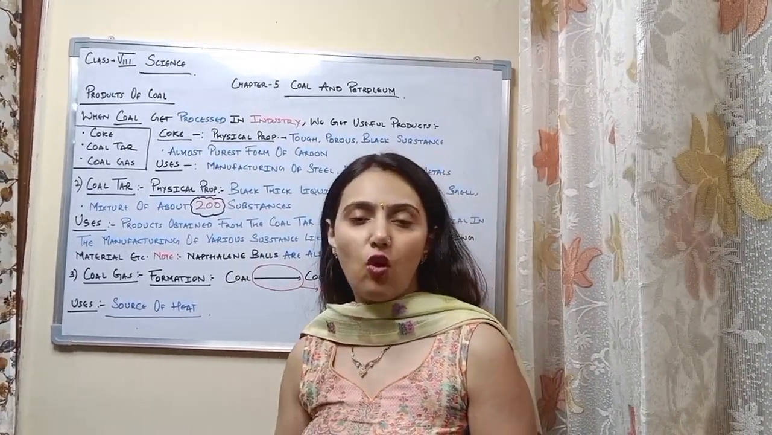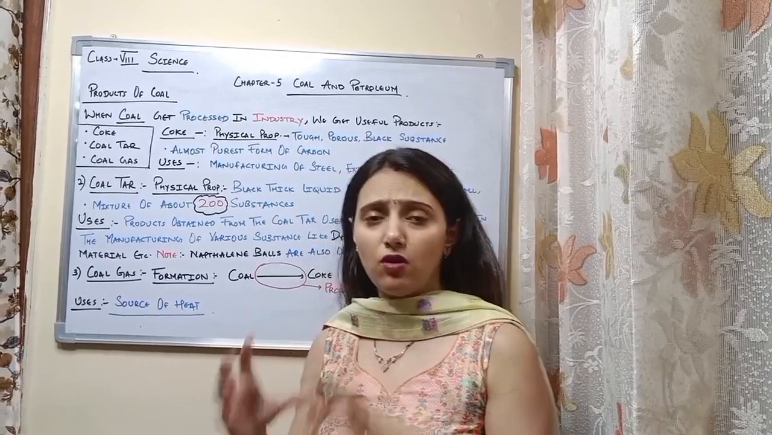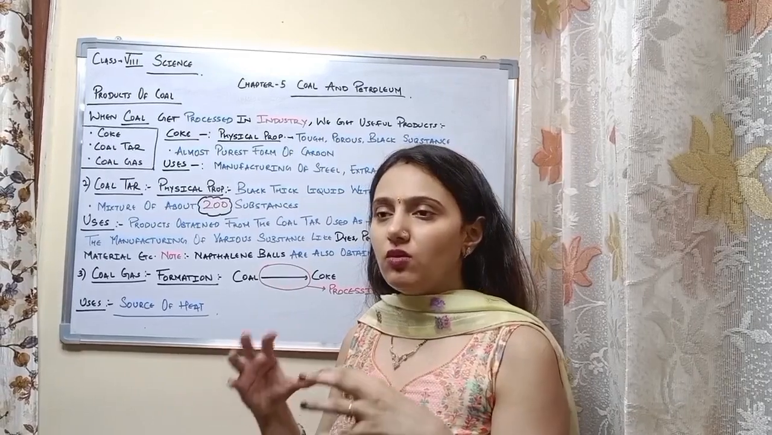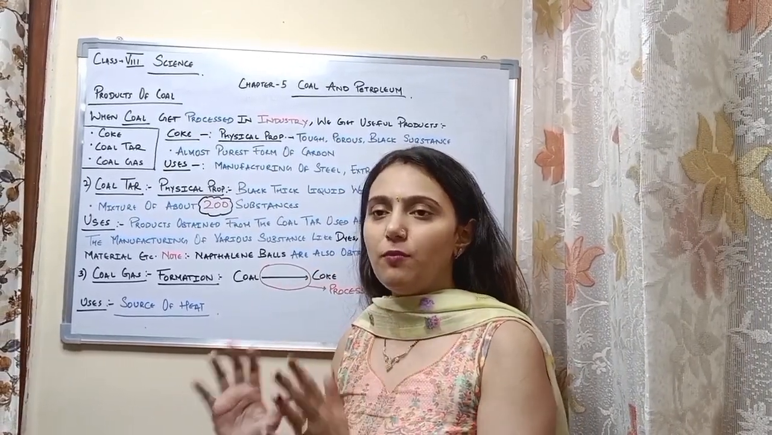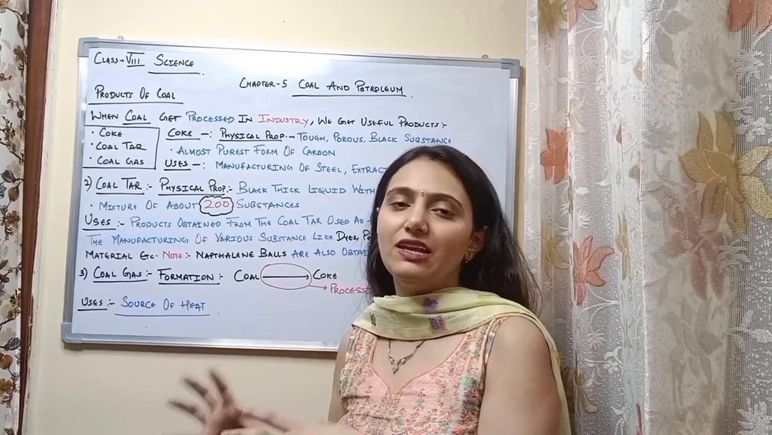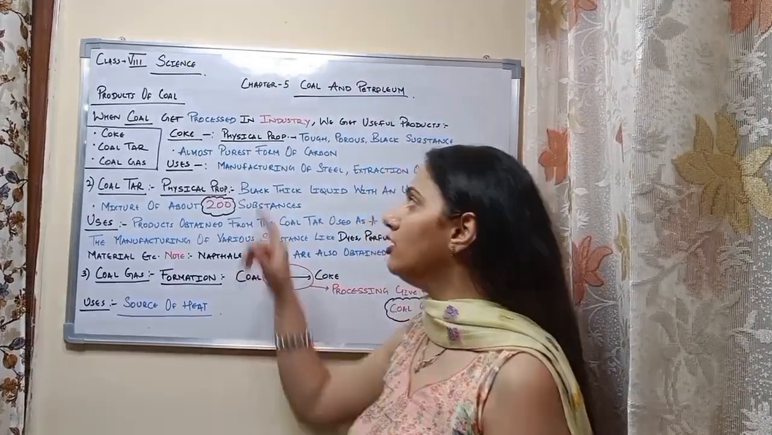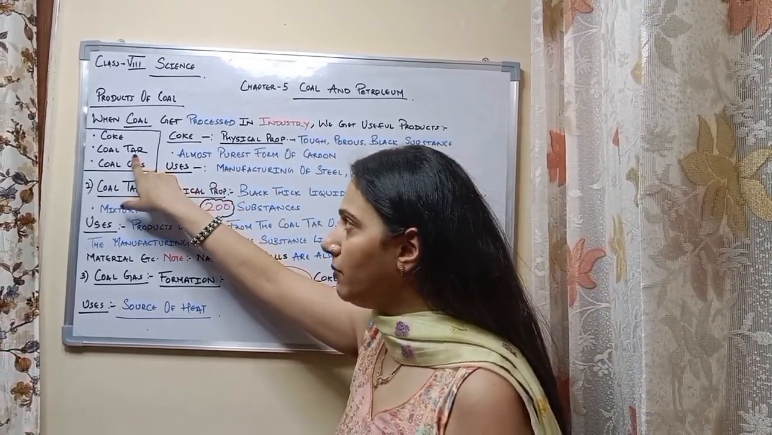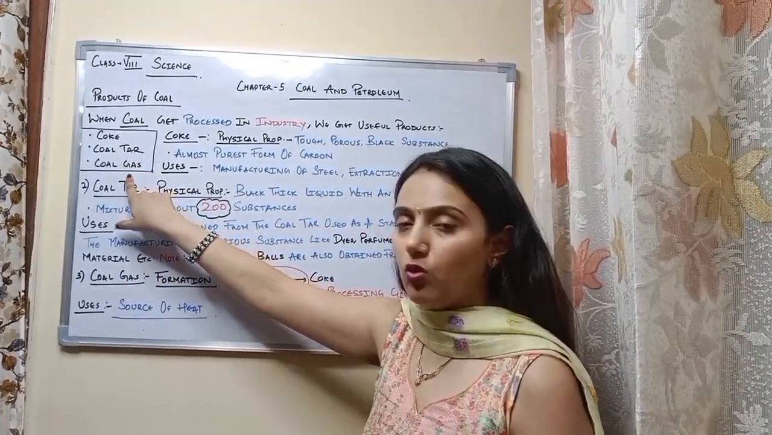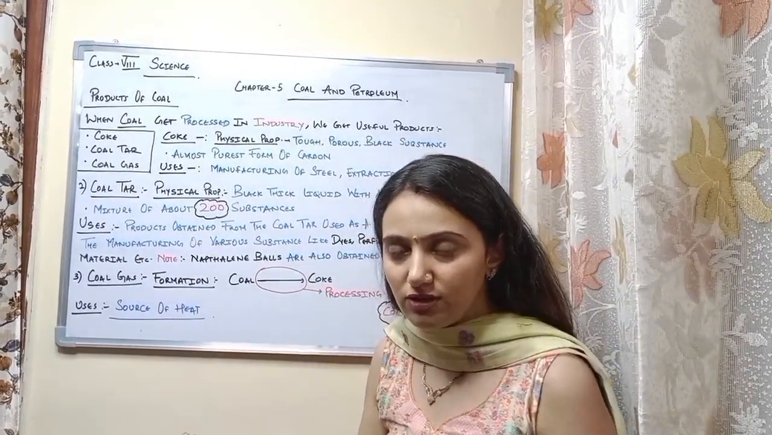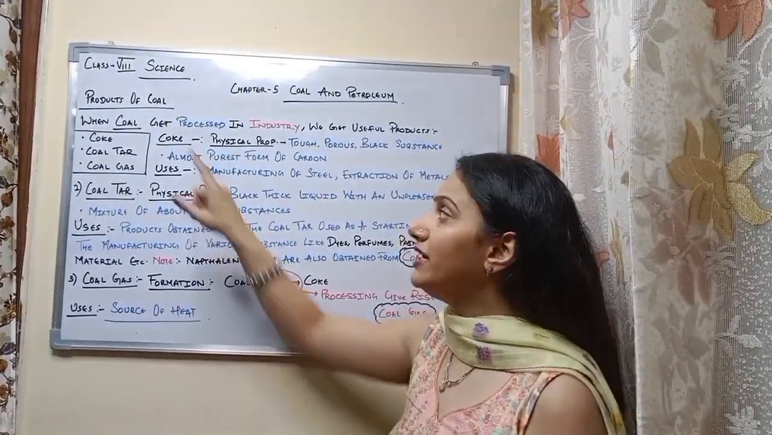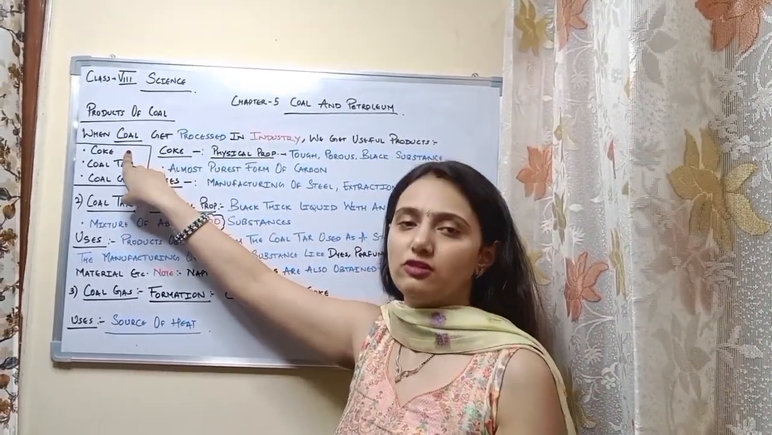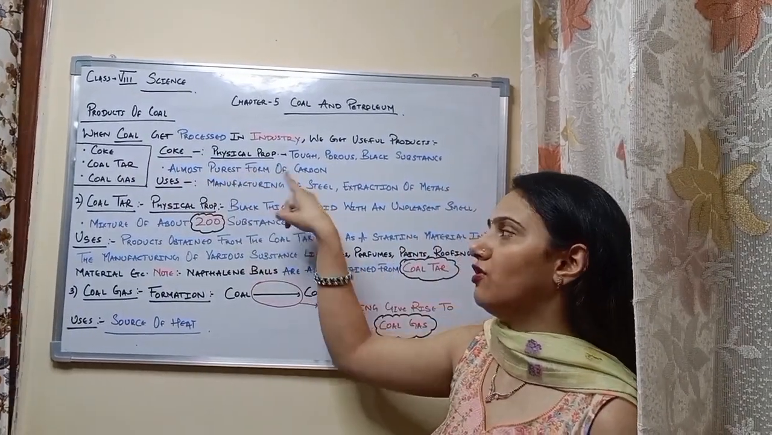Why am I saying it is almost the purest form of carbon? Because coal contains carbon content. Most of the coal is made up of carbon. So it is almost the purest form of carbon. Remember this: product number two, coal tar, and product number three, coal gas, are not almost the purest form of carbon. It is only the coke which is the purest form of carbon, and not the proper purest form, it is almost the purest form of carbon.